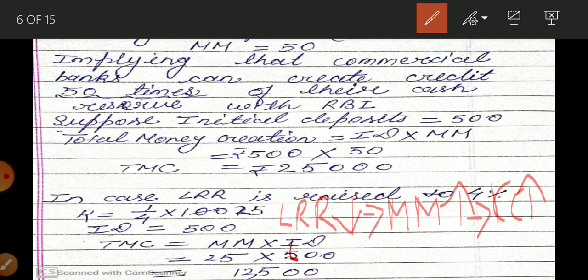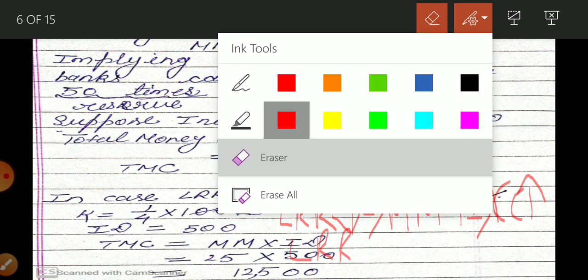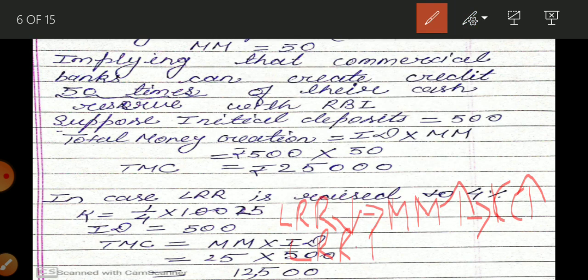If the legal reserve ratio is high, then the value of the money multiplier will be low, and in response credit creation will be low.